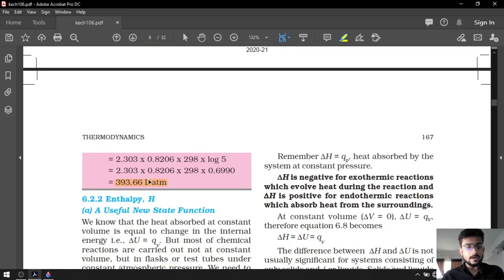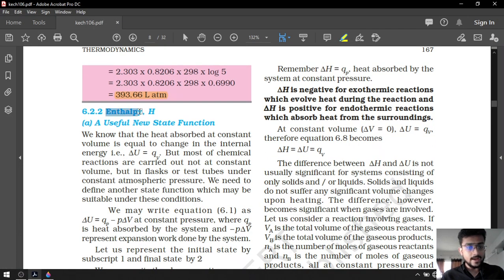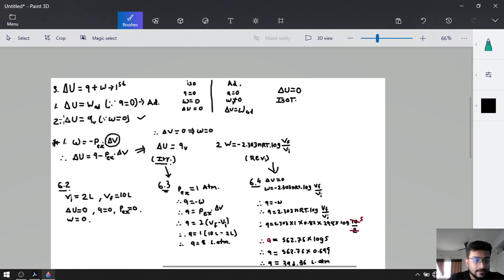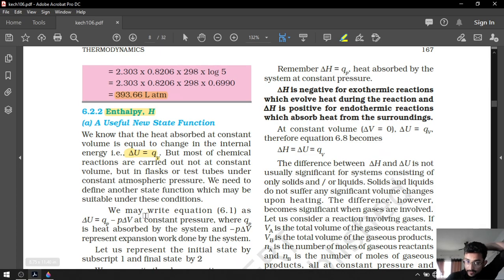Now let's talk about our next topic, enthalpy. A new symbol arises. Enthalpy is nothing but the heat at a constant pressure. Look at this. We know that the heat absorbed at a constant volume is equal to delta U, equal to QV. We have already derived that formula, right? At constant volume. But what if we kept pressure constant?